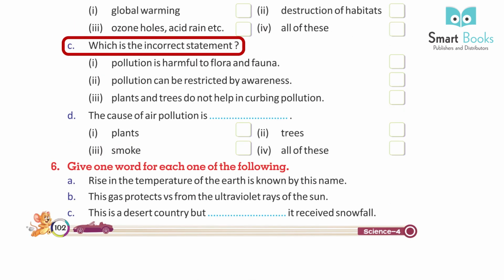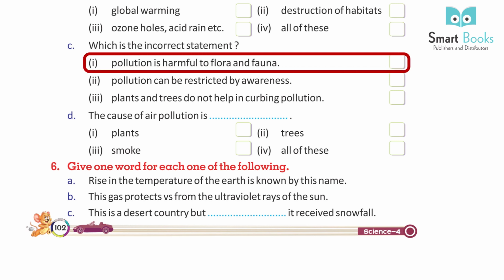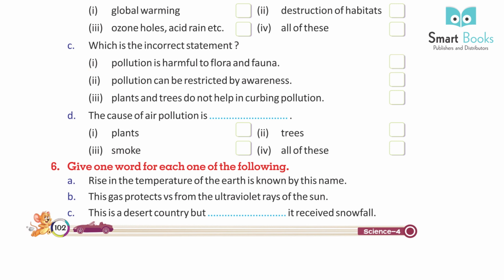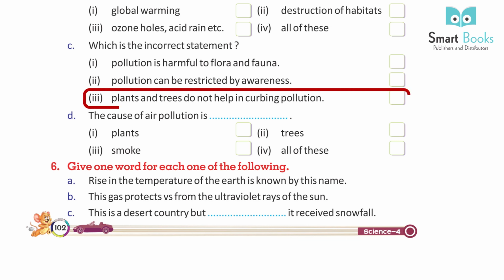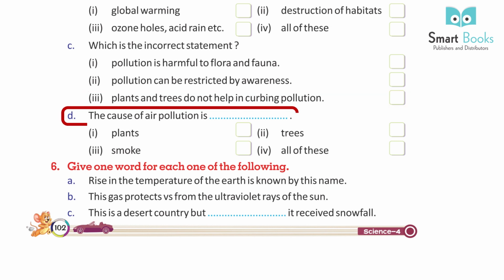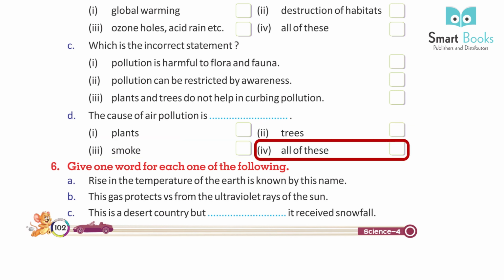C. Which is the incorrect statement? 1. Pollution is harmful to flora and fauna. 2. Pollution can be restricted by awareness. 3. Plants and trees do not help in curbing pollution. D. The cause of air pollution is 1. Plants, 2. Trees, 3. Smoke, 4. All of these.